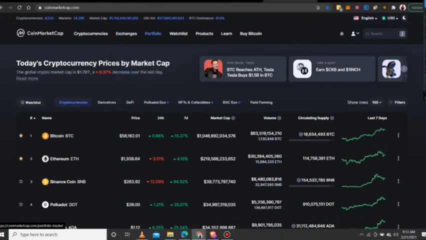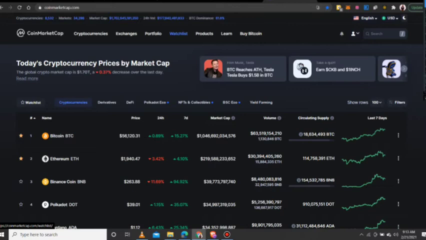Then there's your portfolio. If you have a portfolio, you can plug it in. This interface was brought in barely 6 months ago. There's the watchlist. The watchlist is one of the most important parts of CoinMarketCap. You keep the things you look up to on your watchlist, things you have bought, or things you want to buy.